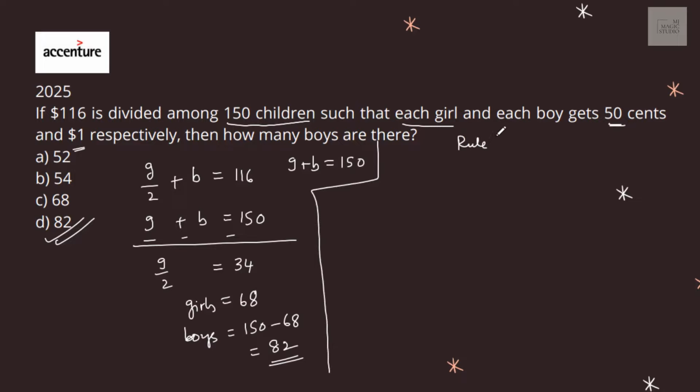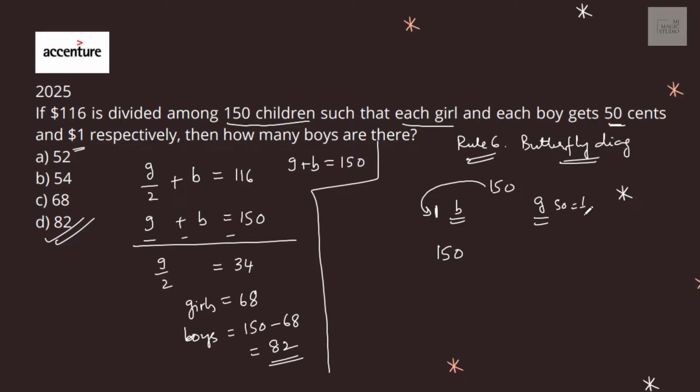Or we can use our rule 6 butterfly diagram and find this in no time. 150 students are there, boys and girls. A boy is getting $1. So how many dollars would be given to 150 boys? If all are boys, $150 would be given to them. If all 150 are girls getting 50 cents, which is half a dollar, how much money would be distributed? That is 75. If all are boys, $150 is required. If all are girls, $75 is required, but $116 is distributed.